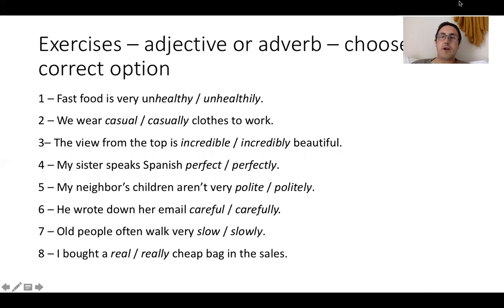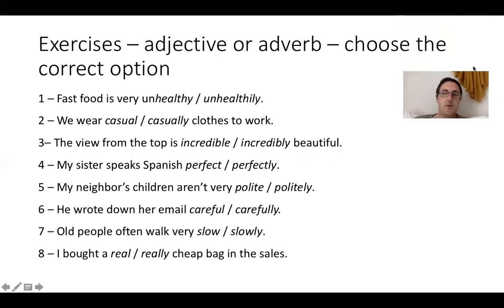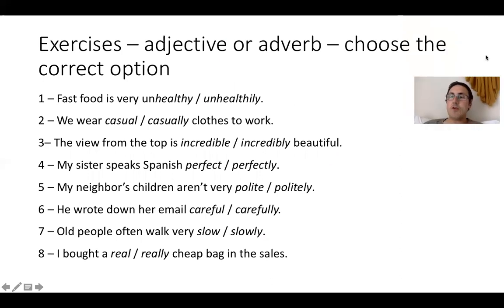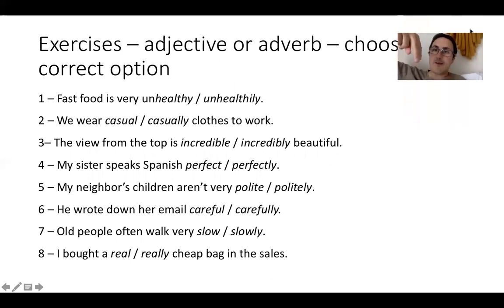Adjective or adverb? Choose the correct option in these, guys. And I'll give you 2 minutes. So just press pause, try your best, and we'll get them explained in a moment. So hit pause, try, see you in a bit.